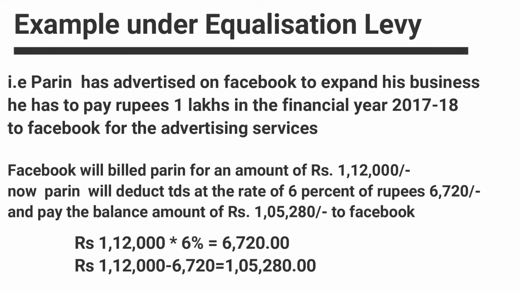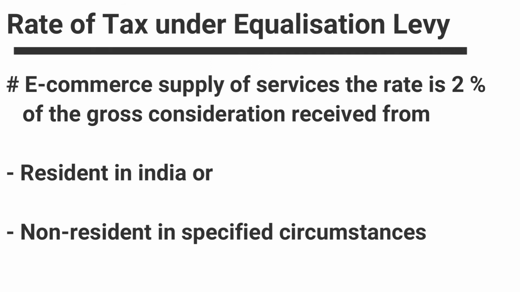Now, for example, Parin has advertised on Facebook to expand his business. He has to pay rupees 1 lakh in financial year 2017-18 to Facebook for this advertising service. Facebook will bill Parin for an amount of rupees 1 lakh 12,000. Parin will deduct the TDS at the rate of 6%, so at 6% the amount should be 6,720. So, Parin will make the payment after deducting the TDS amount, that is rupees 1,05,280, to Facebook.